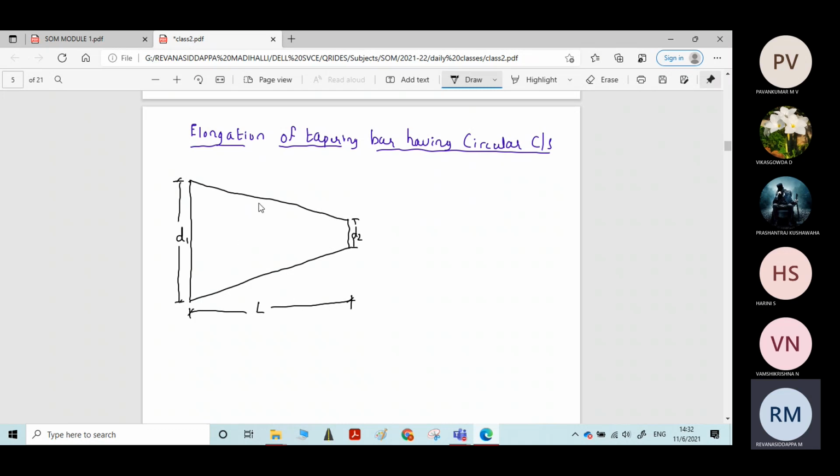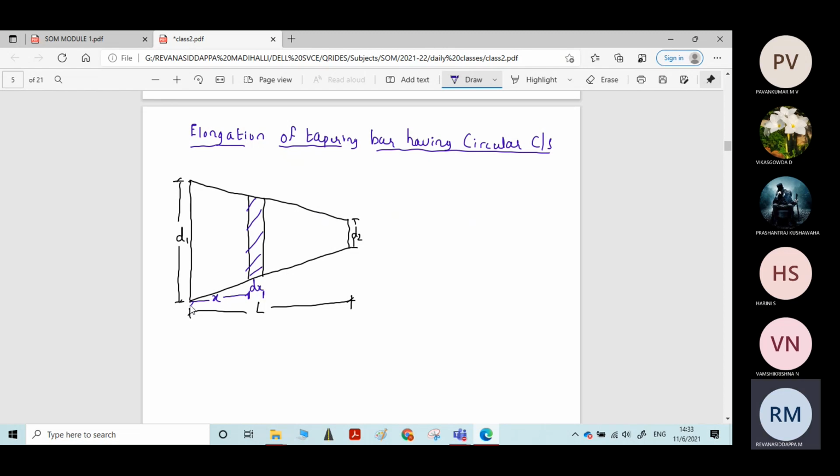Now consider an element of strip of thickness dx at a distance x from one end.